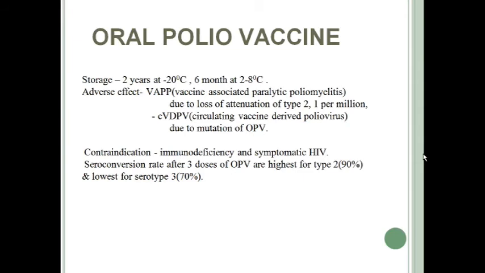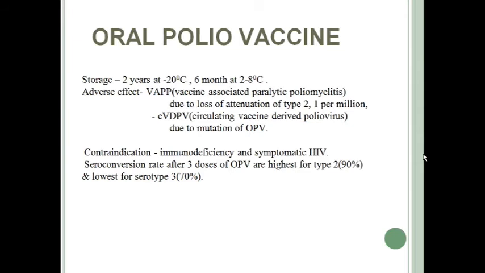Although it is very rare, seen in only 1 per 1 million cases, it is very serious. As you can see, it is caused by loss of attenuation of serotype 2, and that is the reason nowadays serotype 2 is being removed from the oral polio vaccine. And bivalent vaccine is used, containing serotype 1 and 3.